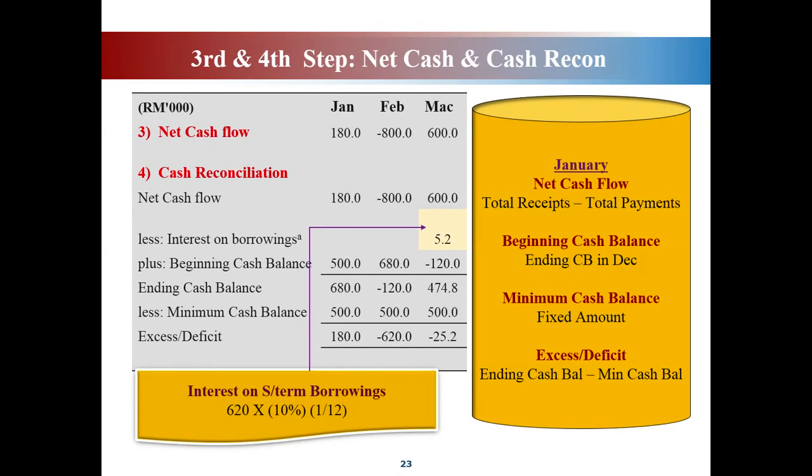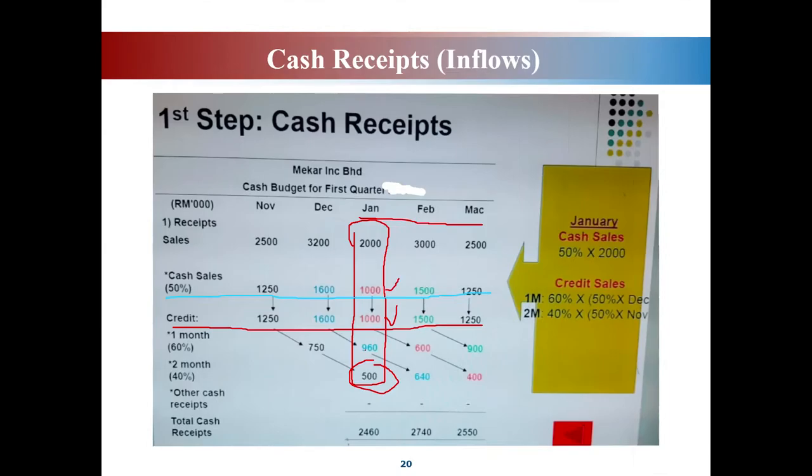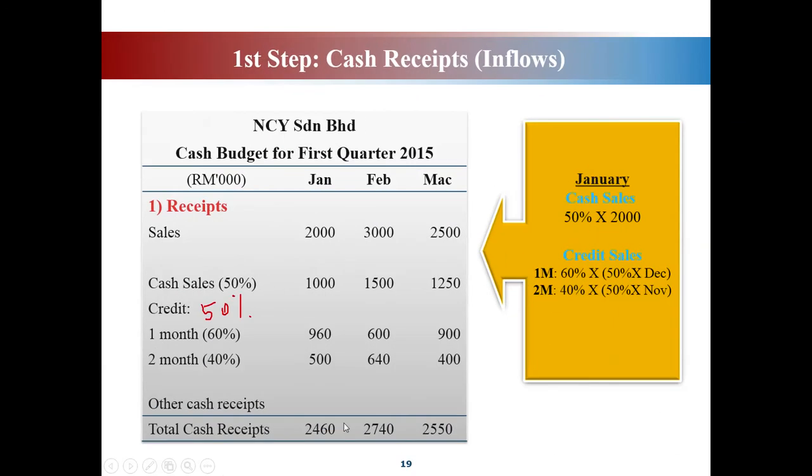Okay, for February ni sama juga. February you dapat cash deficit kat sini sebab negatif. Yang ni positif. Why you get negative? Because your cash disbursement is higher than your cash receipt. Nak tahu betul ke tidak, you tengok. You punya cash receipt berapa. Cash receipt in February you ada 2,740 ringgit.